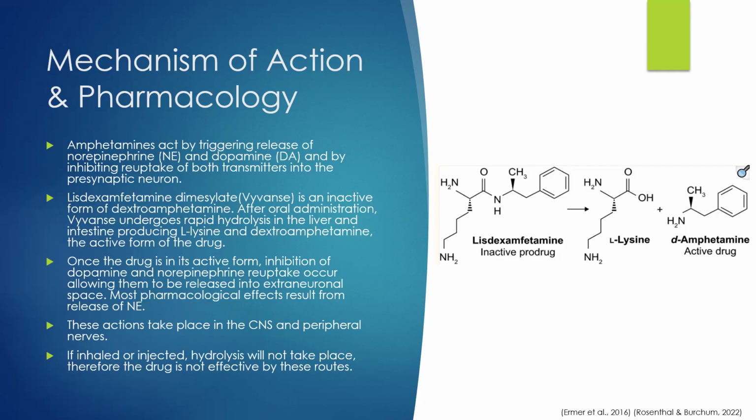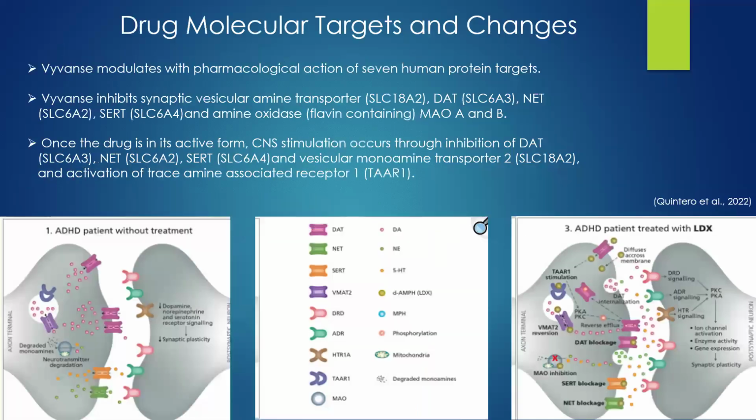Once the drug is in its active form, inhibition of dopamine and norepinephrine reuptake occurs, allowing them to be released into extraneuronal spaces. Most pharmacological effects result from the release of norepinephrine. These actions take place in the central nervous system and peripheral nerves. If inhaled or injected, hydrolysis will not take place, therefore the drug is not effective by these routes. Next slide, please.